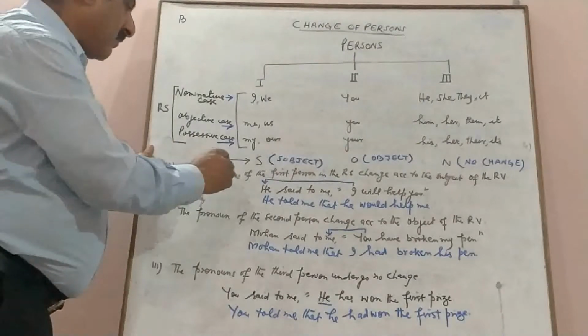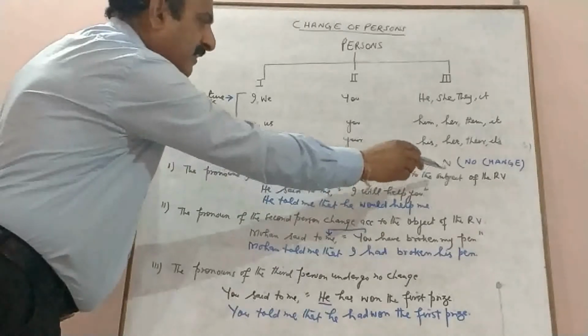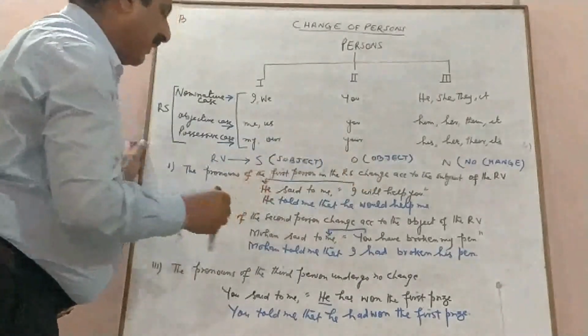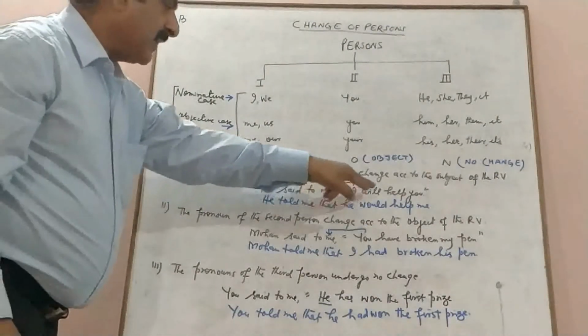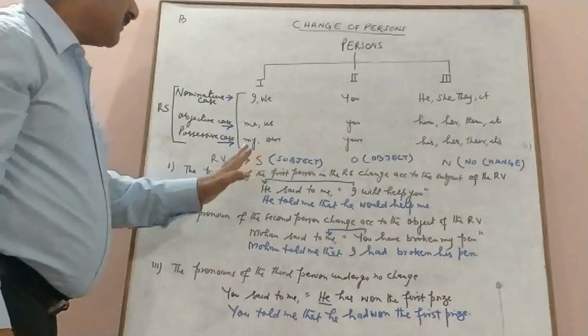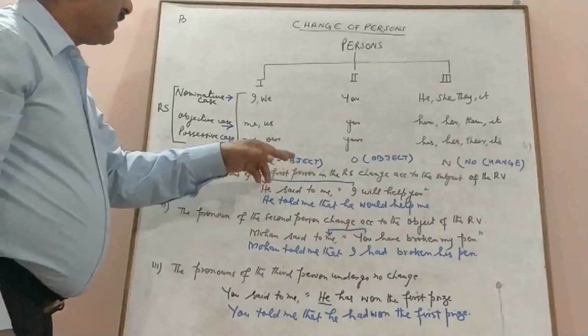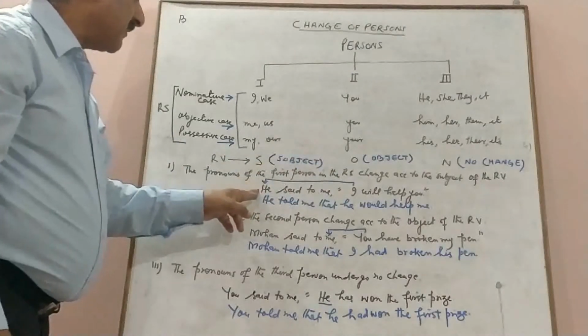I have also written the rules for clearing your doubt. The pronouns of the first person in the reported speech change according to the subject of the reporting verb. He said to me, I will help you. Here he is the subject, me is the object, and I will help you is the reported speech. As I taught you, the first person of the reported speech changes according to the subject of the reporting verb.